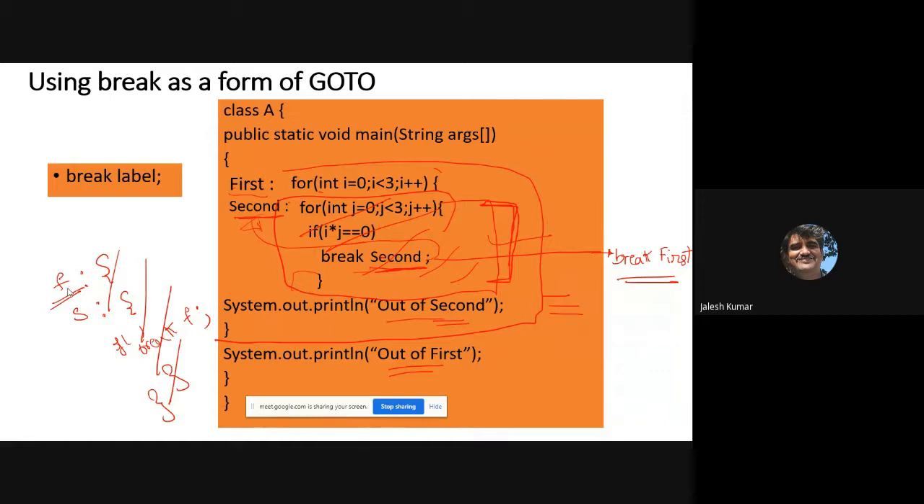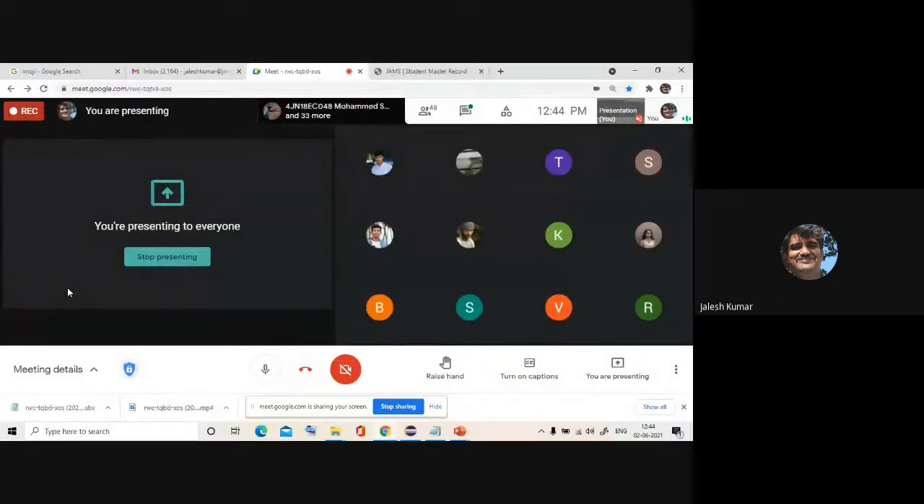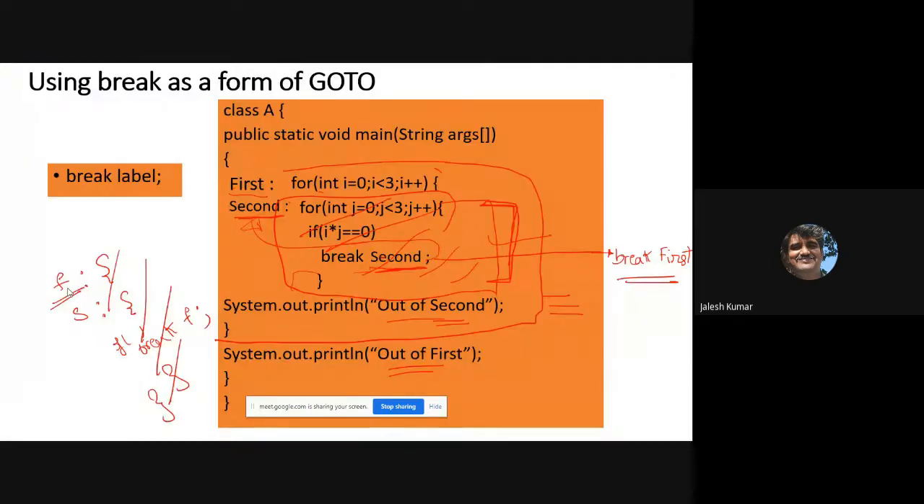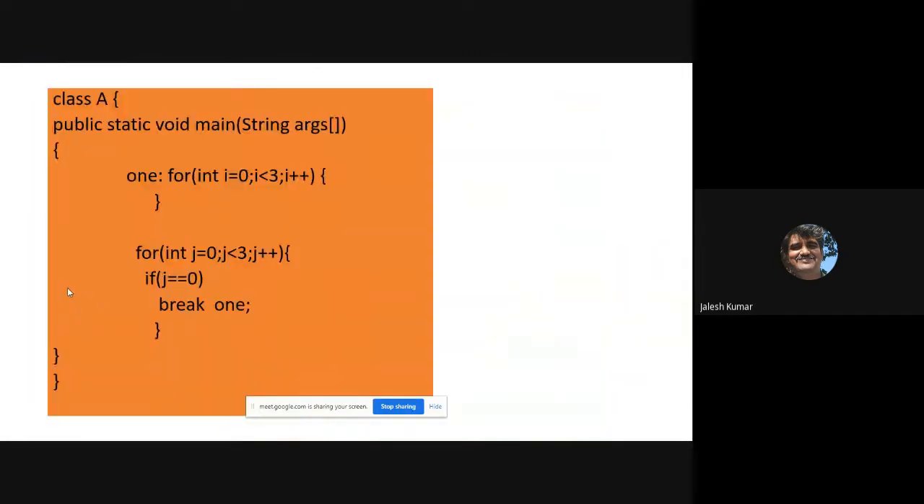That's why it is called civilized, because it is in a controlled fashion. Controlled fashion means what? Why is it not like a goto? For that purpose, I'll show you this example. See this here, what happens?